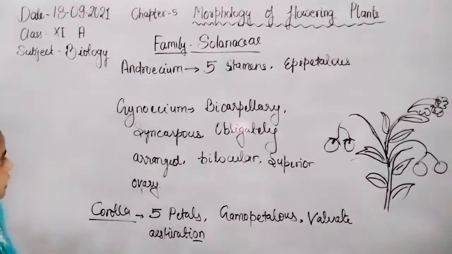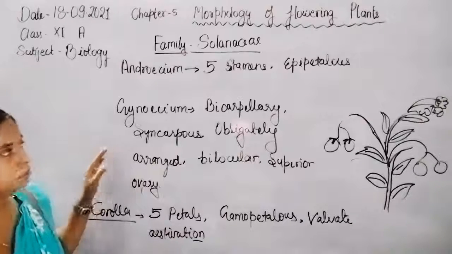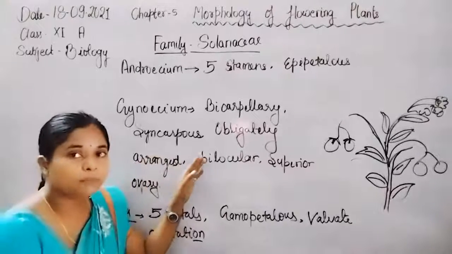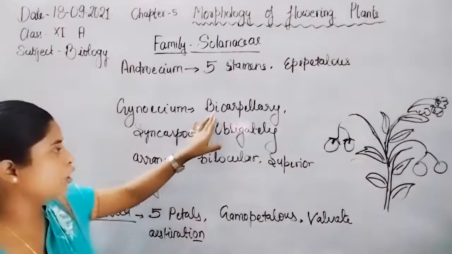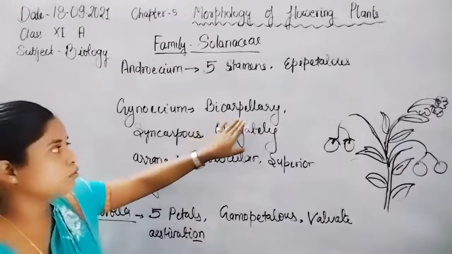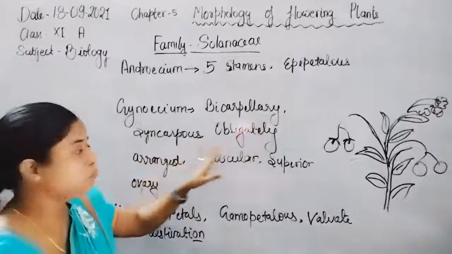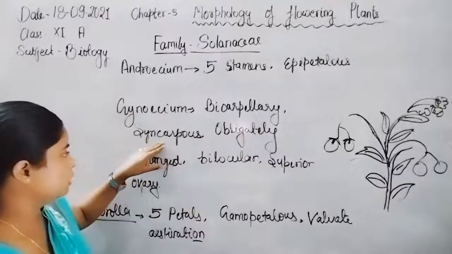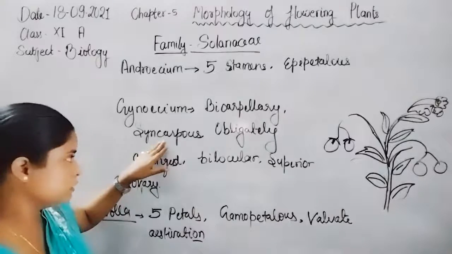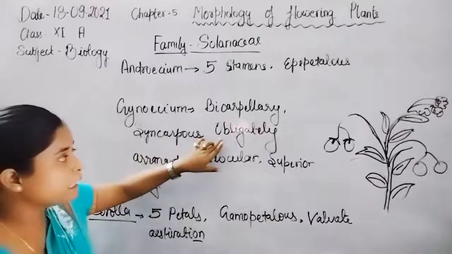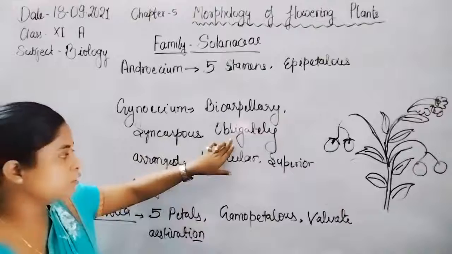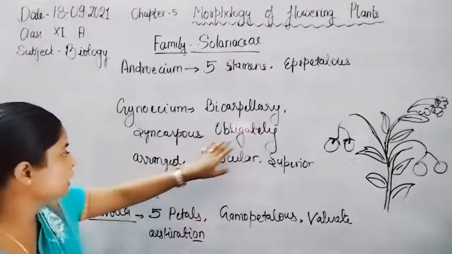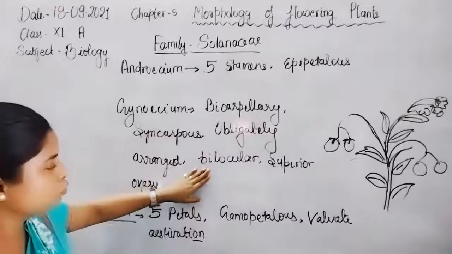So these are the characteristics of the gynoecium, in which two carpels are present, so it is bicarpellary. Both the carpels are fused, so the term used for fused carpels is syncarpous. The oblique arrangement with respect to the mother axis is shown by the gynoecium or ovary.